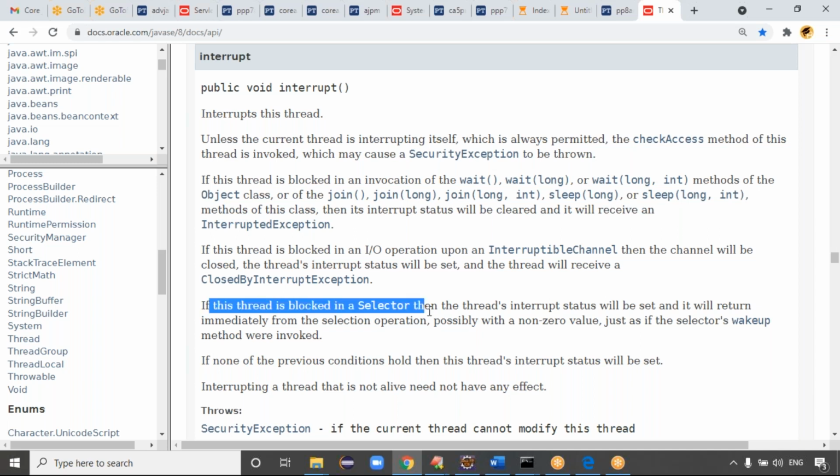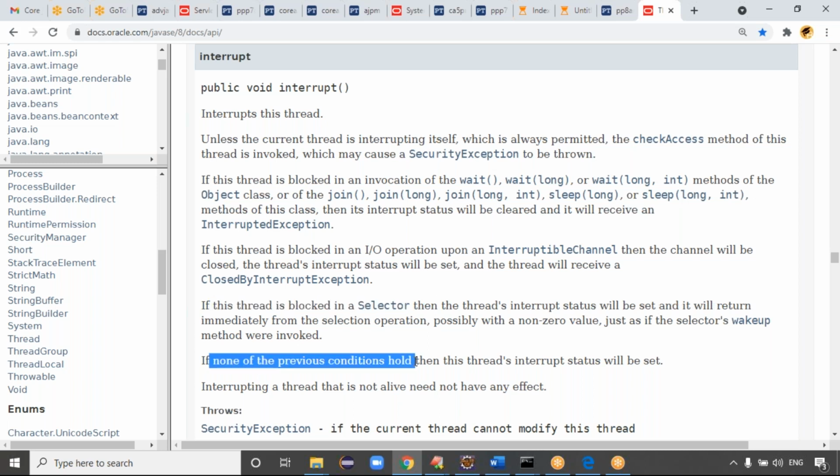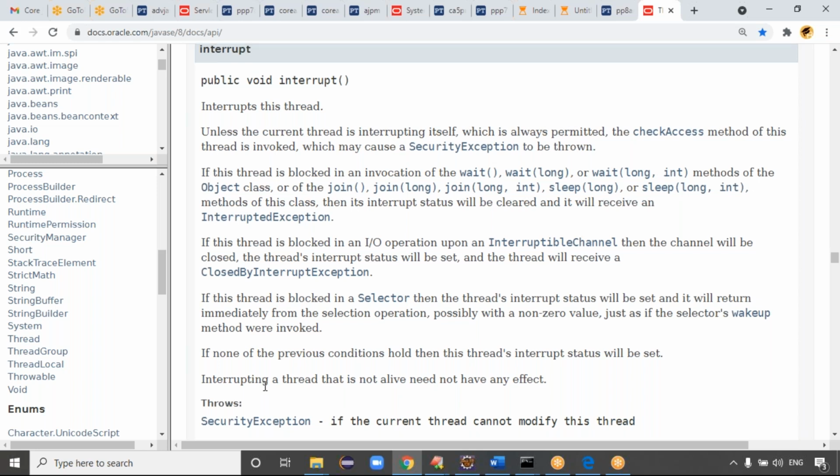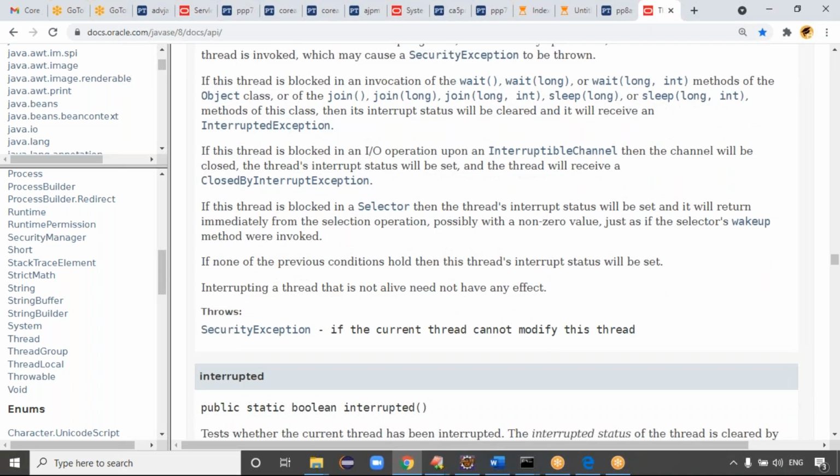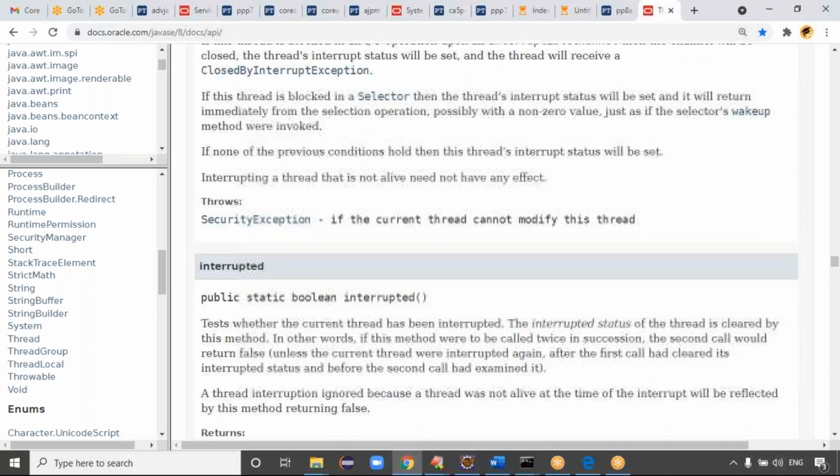If the thread is blocked in a selector, then the thread's interrupt status will be set and it returns immediately. If none of the previous conditions hold, then the thread's interrupt status will be set. Interrupting a thread that is not alive need not have any effect. And if the current thread cannot modify this thread, a security exception is thrown. Okay, fine.